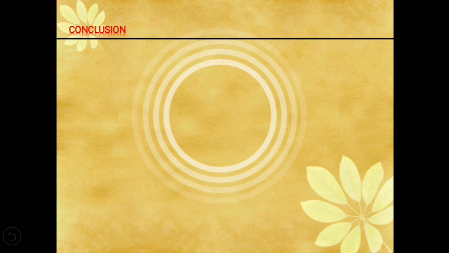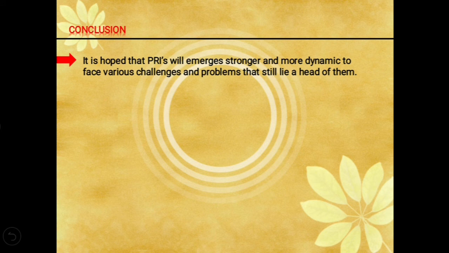Now let's come to the conclusion. It is hoped that PRIs will emerge stronger and more dynamic to face the various challenges and problems that still lie ahead of them.